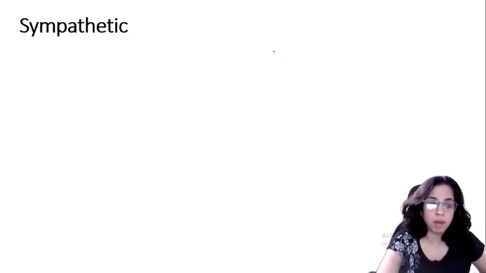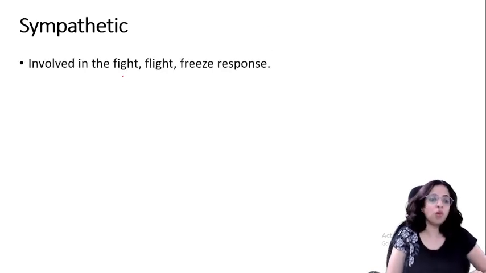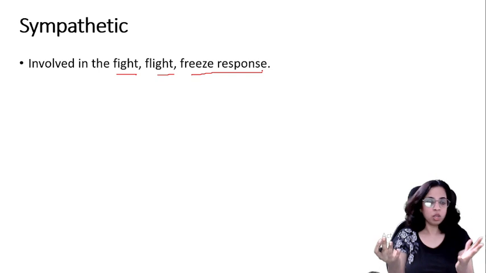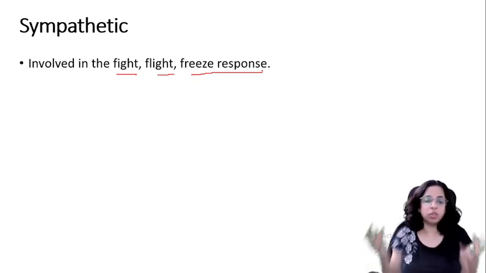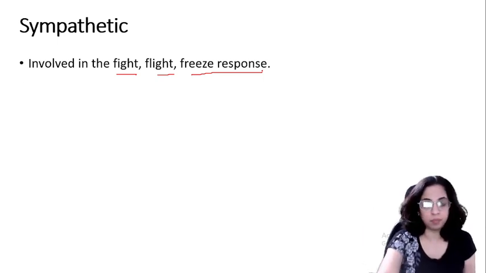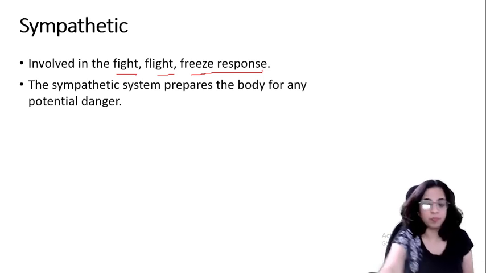So let's talk about sympathetic first. This is involved in the fight, flight and freeze response. So suddenly if there's a lion in front of you, okay, you will not even think of fighting it or running away. You will freeze. So all these three are sympathetic. Okay, the sympathetic system prepares the body for any potential danger, right?